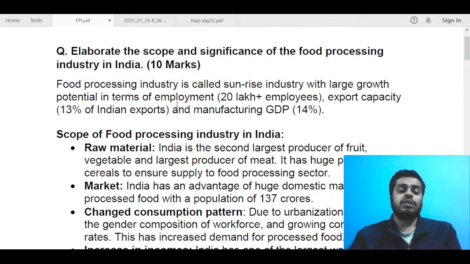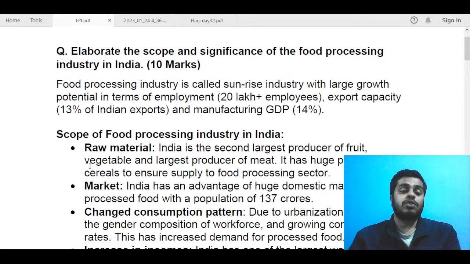So on those lines, we just introduced this answer, and next we will talk about the scope of the food processing industry in India. Now, scope means what is the potential. For example, in common day terms, people will say what is the scope of doing this course, or scope of engineering, scope of medicine. So that is basically the scope of food processing. Basically, they are asking the potential of the food processing industry in India: according to the materials and resources we have, where all the food processing industry can go or can reach, you had to analyze that.